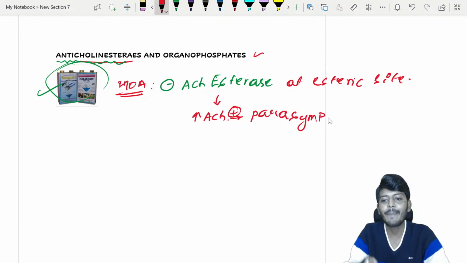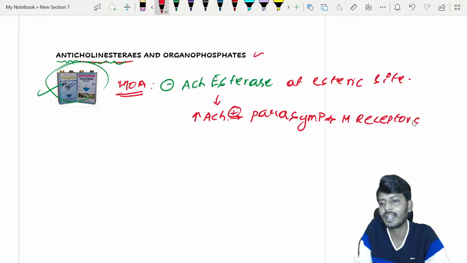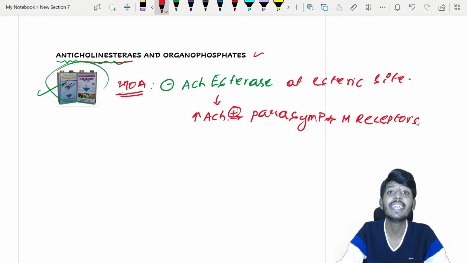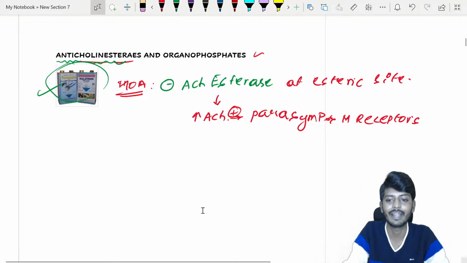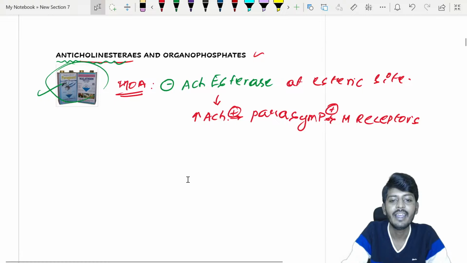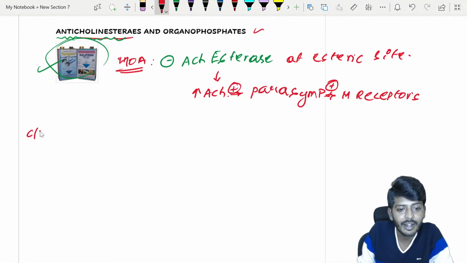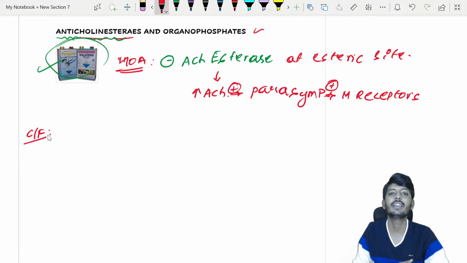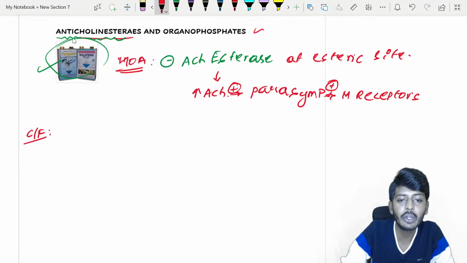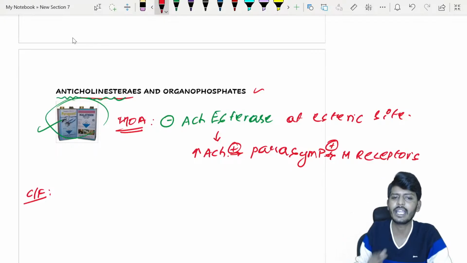If the parasympathetic nervous system is activated, which receptors are mainly there? M cholinergic receptors are activated. So parasympathetic will activate M receptors. Because of M receptor activation, the clinical features are going to be there. So what are the clinical features of these anticholinesterases? Anticholinesterases and organophosphates have the same mechanism.